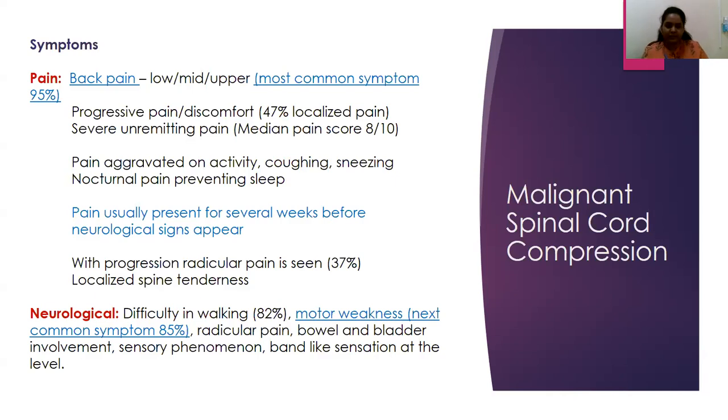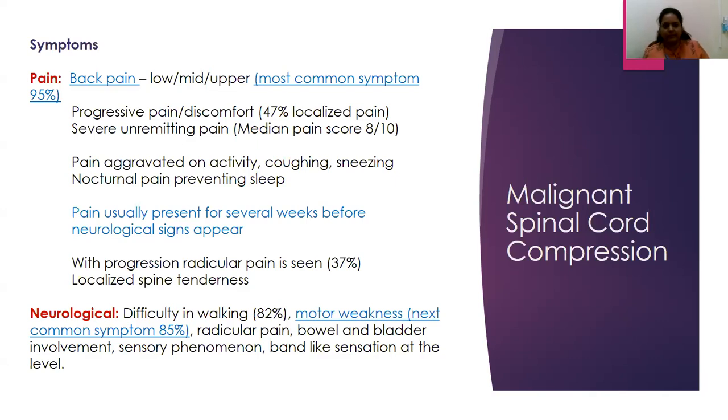So this kind of pain is usually nocturnal, more aggravated on movement or any kind of coughing, sneezing, any activity of the upper body. And you would find that before neurological signs appear, pain is the first presentation in these patients. When you go for physical examination, you will find a lot of localized spinal tenderness, a radicular kind of pain associated with neuropathic pain signs.